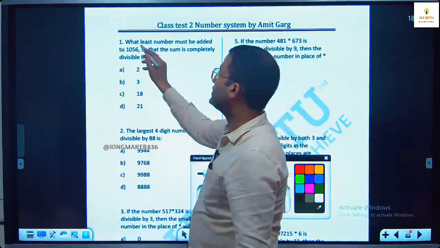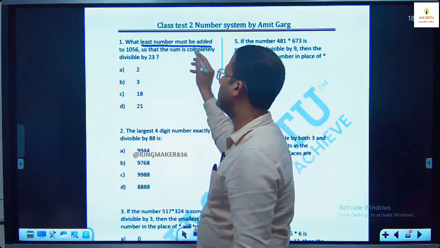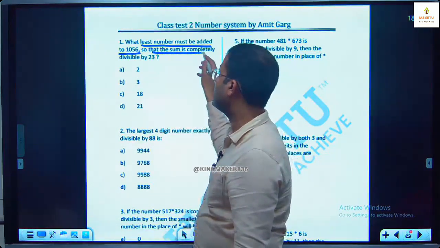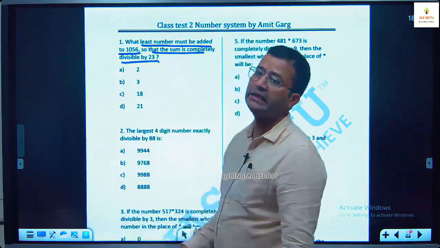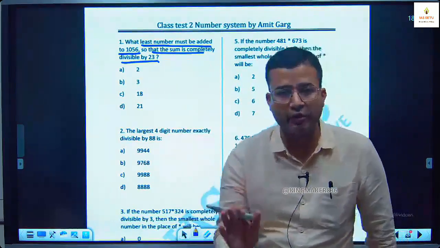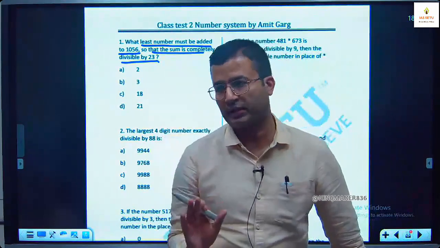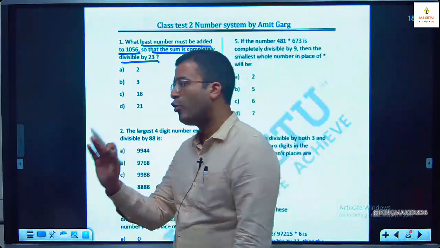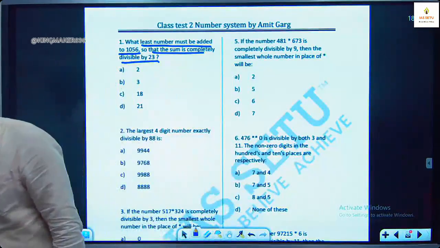Question number 1 is, what least number must be added to 1056 so that the sum is completely divisible by 23? 23 divisibility rule I have not told you, so you have to use school method. जिस भी नंबर का डिविजिबिलिटी रूल मैंने नहीं बताया और कोप्राइम नहीं यूज हो रहा, तो स्कूल मेथड यूज करना है.